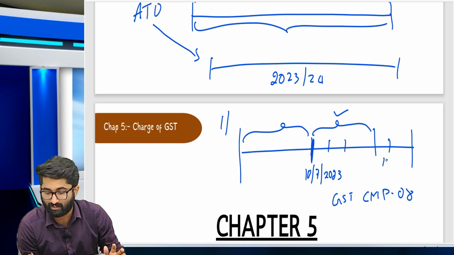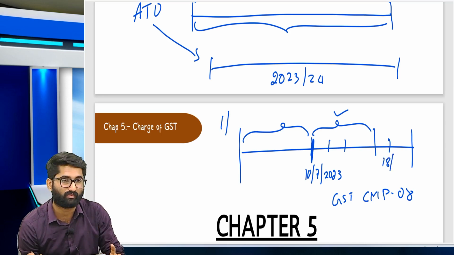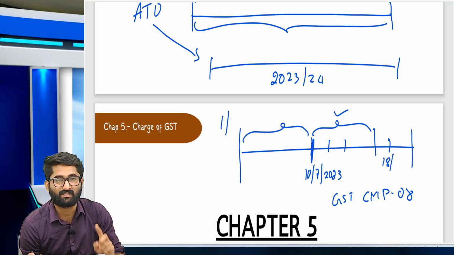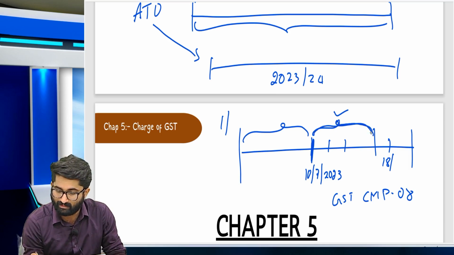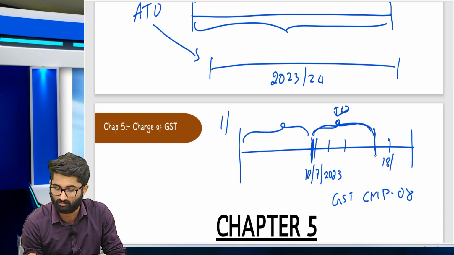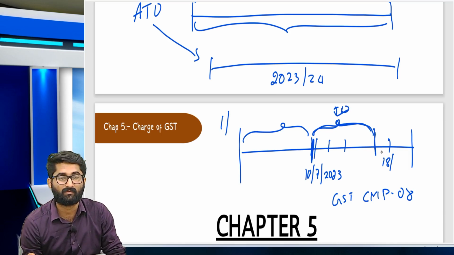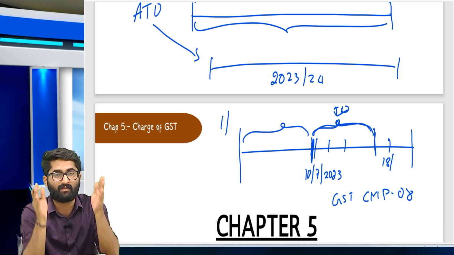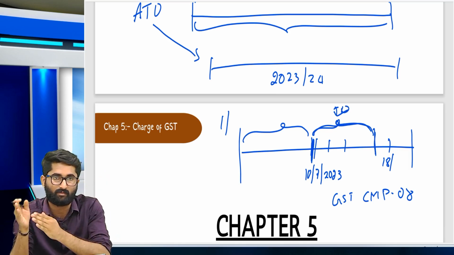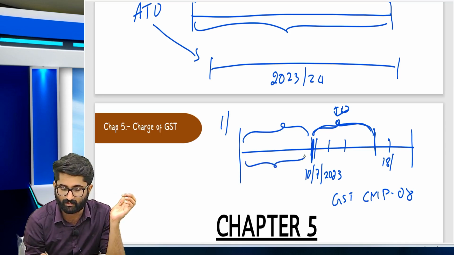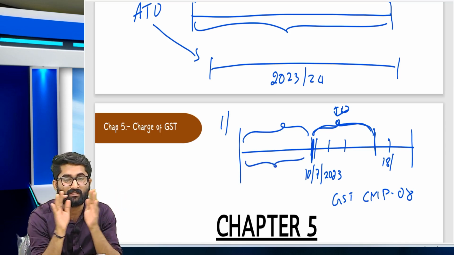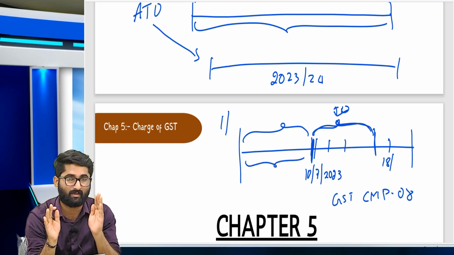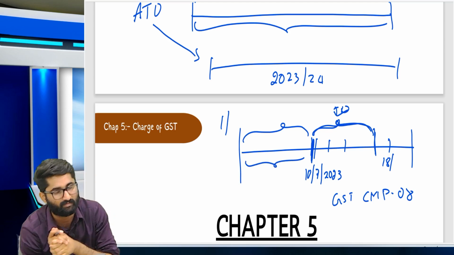The tax will be only for the turnover from 10th July to 30th of September. Whatever sales have happened till 30th September, for that you have to pay the GST, but not for the earlier turnover. Remember, that will not be considered for payment of the tax.